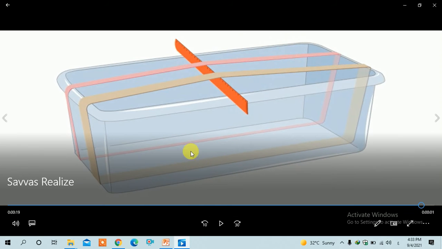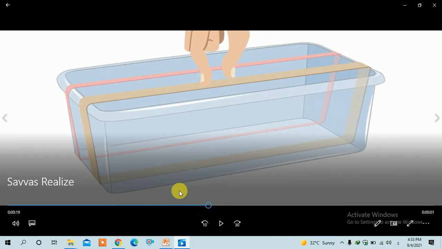Okay guys, what happened here? We have a thin string and a thick string. This thin string makes a sound with a higher pitch, high frequency. Why? Because it vibrates quickly. Excellent.